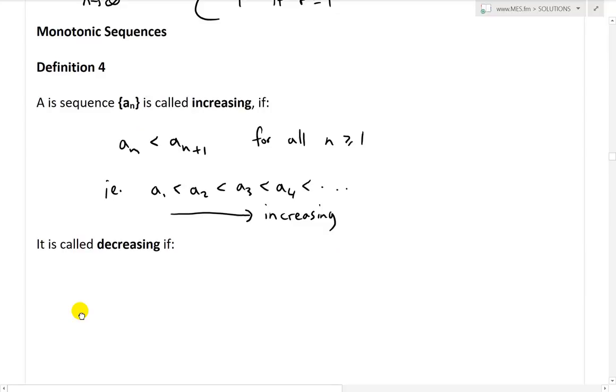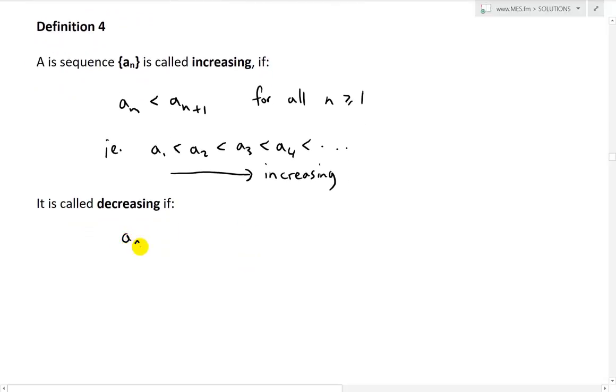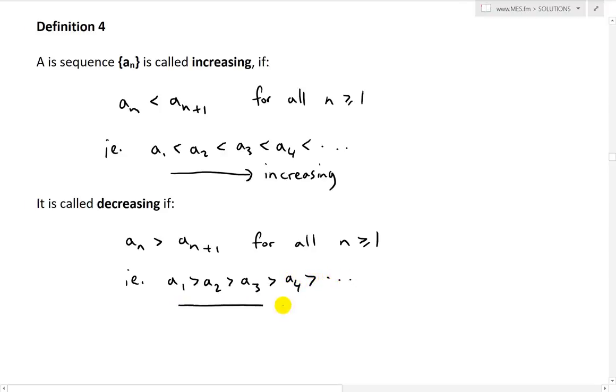And vice versa, it is called decreasing if the opposite is the case, if a_n is greater than a_(n+1) for all n greater than or equal to 1. In this case, a_1 is greater than a_2, greater than a_3, greater than a_4, etc. And this is decreasing, each one getting smaller and smaller.